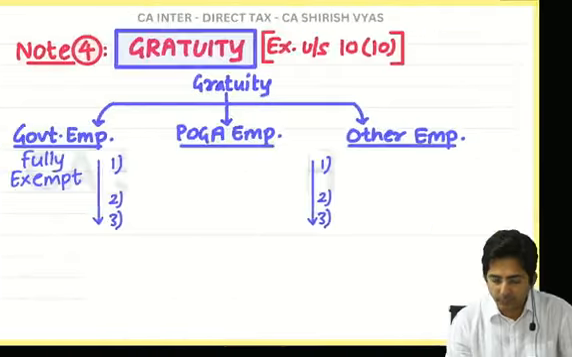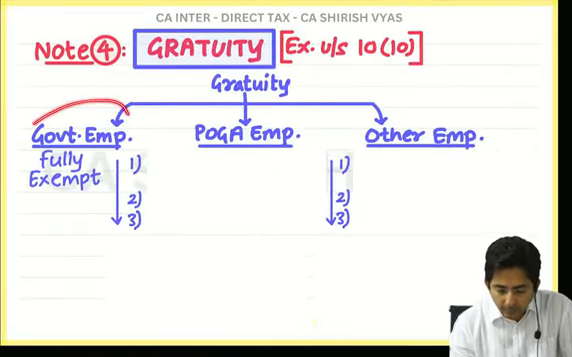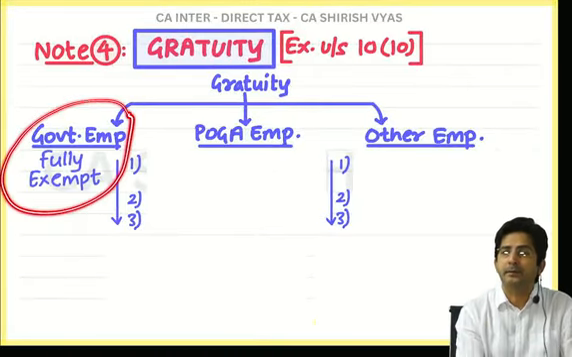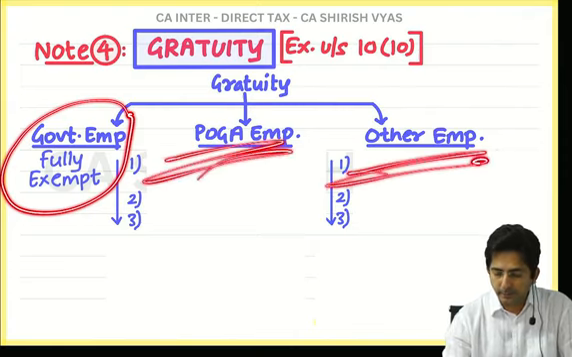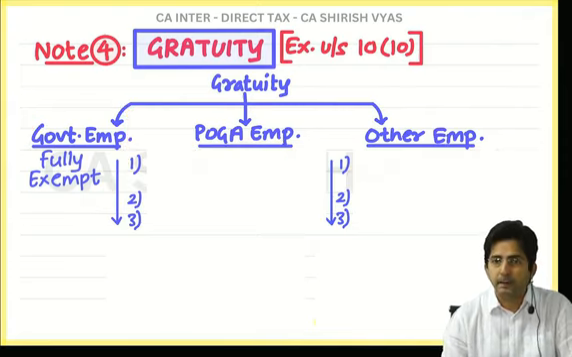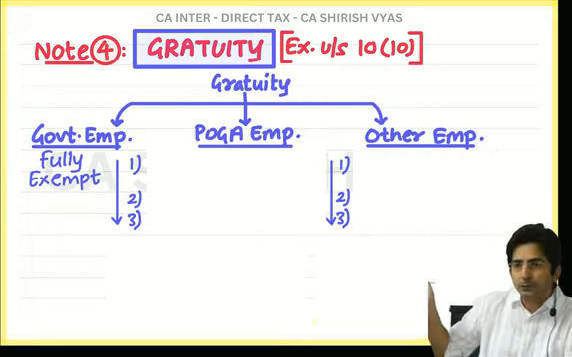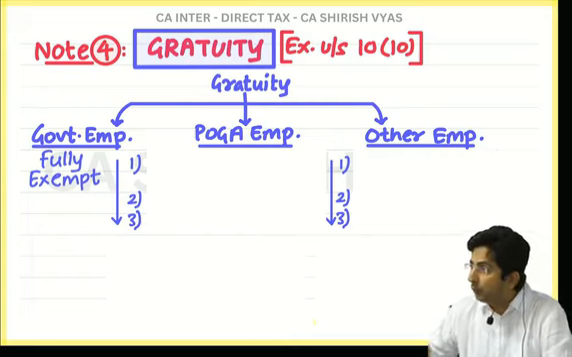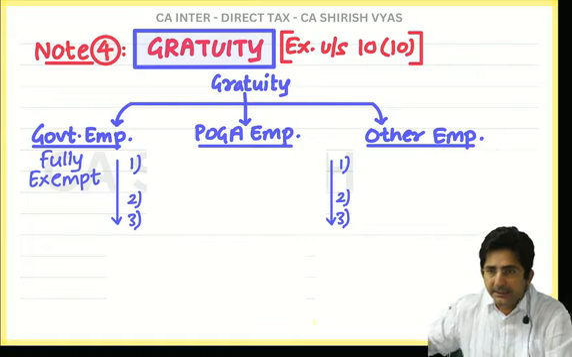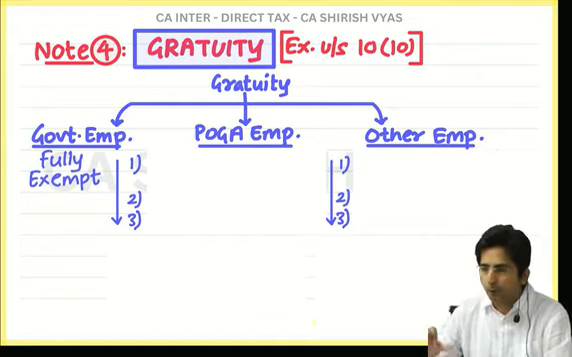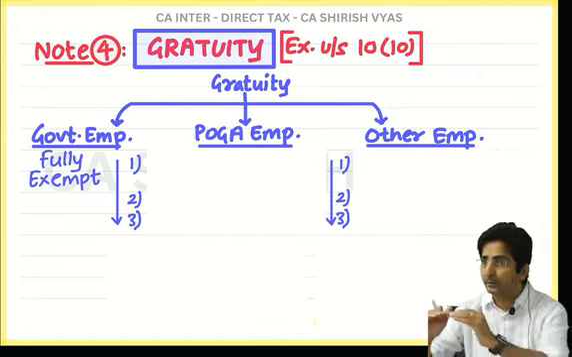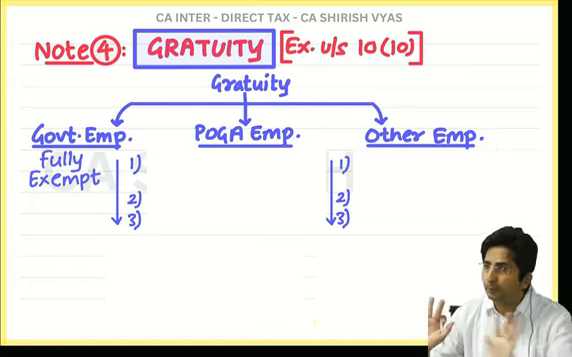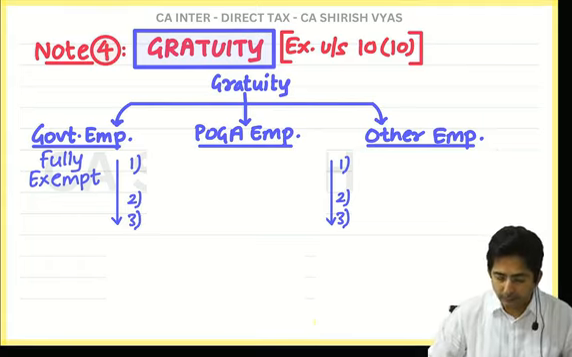See, that I have shown here, look. Government employee, it is fully exempt, but here and here, is it fully or partly? Partly. And you can see the formula also. There is a formula 1, 2, 3, whichever is less. Okay. But formula means automatically there is some limit. Up to that limit only it will be exempt. Okay. Now see what is the formula.